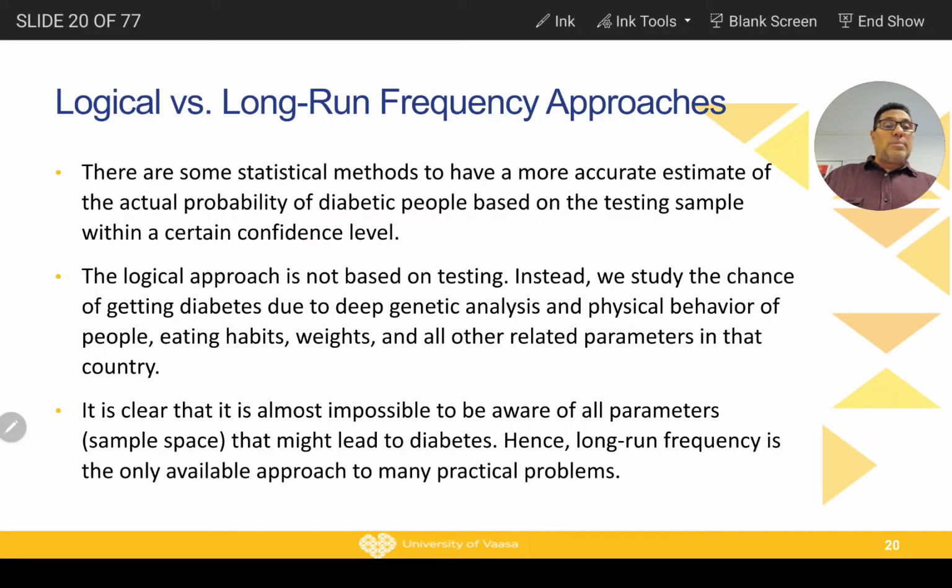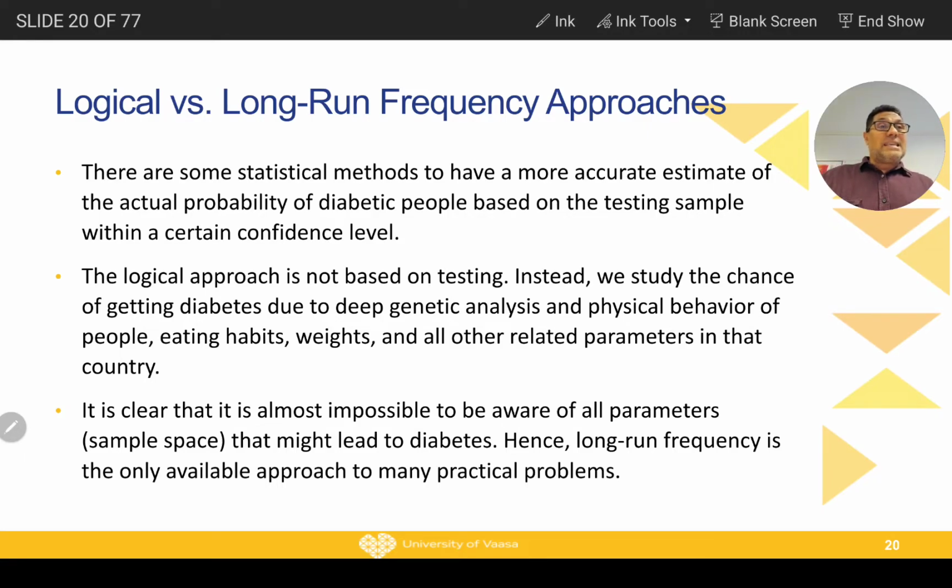And this is an estimation. Why do we say estimation? For example, if you have 20,000 people and you find that 500 of them have diabetes in this age group, we will say that the probability is 500 divided by 20,000. But actually this probability is for this sample, and the sample is not necessarily accurate enough to represent the whole population.